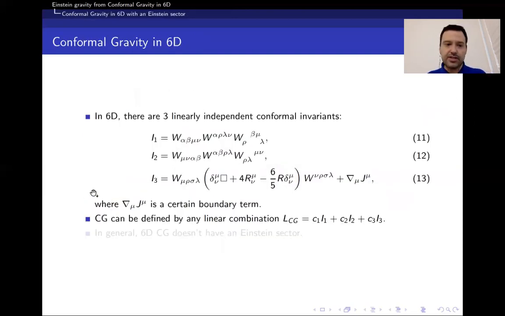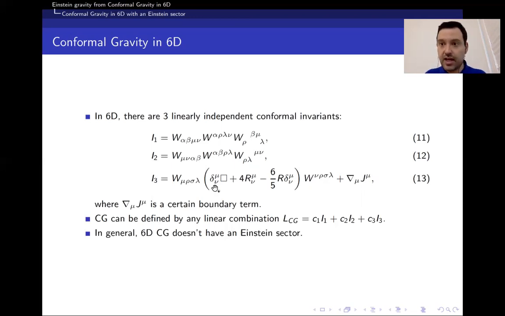Now, as it turns out, in 6 dimensions, the same feature of being able to obtain Einstein gravity from conformal gravity holds. In this case, there are 3 linearly independent conformal invariants. So instead of just having one, namely the Weyl squared, as in the 4D case, here you can have a space of possible theories for different linear combinations of these conformal invariants. So in principle, any of such linear combinations defines a conformal gravity.